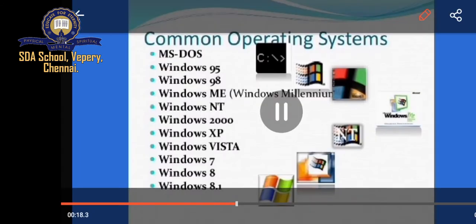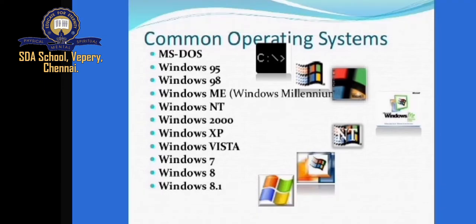Some of the common operating systems are MS-DOS, Windows 95, 98, Windows XP, Windows 7, Windows 8, Mac, Android, Unix, Linux, Apple, etc. MS-DOS was the first operating system developed by Microsoft company in 1969.